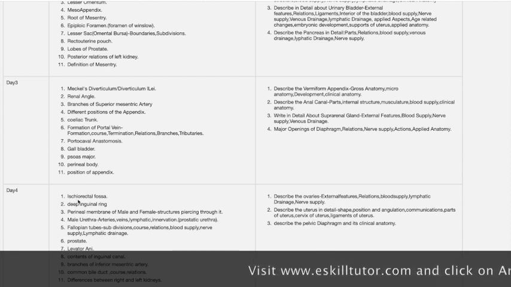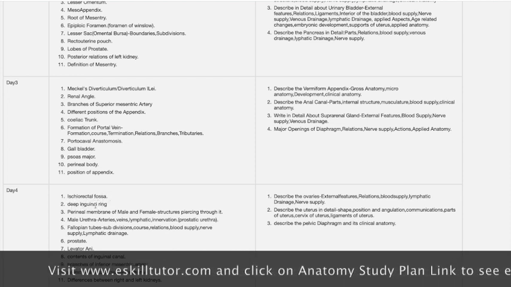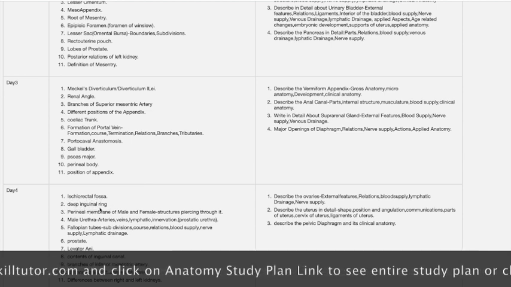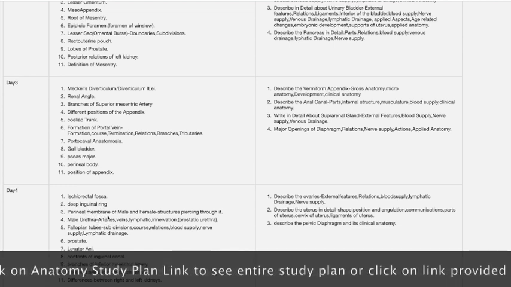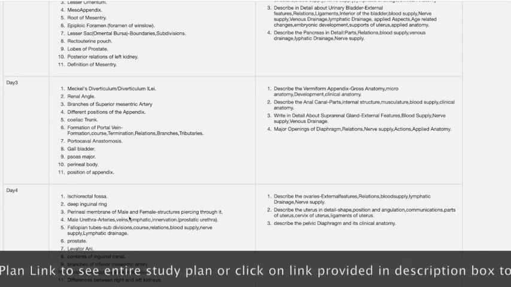Next one is ischiorectal fossa or ischioanal fossa. This is also an important question. So don't leave this question. Next one is deep inguinal ring. This is also seen in your question paper. Next one is perineal membrane. Structures piercing in male and female.